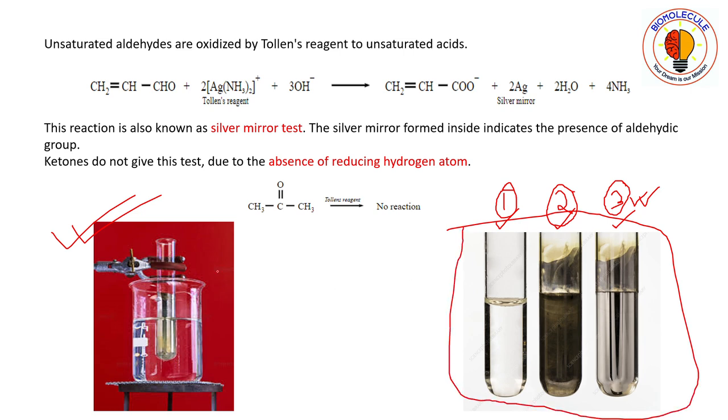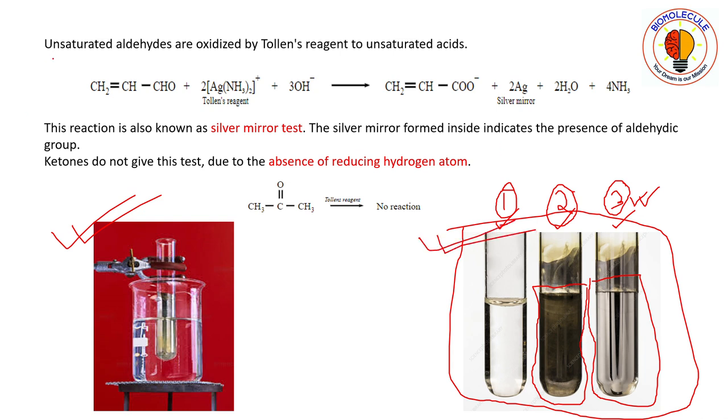Okay, you just heat it. First the solution is colorless, then after heating for some time it will turn into black or brown, something like that, and finally you will get your product. So this one is your practical observation.